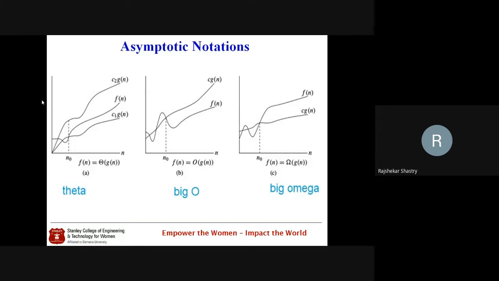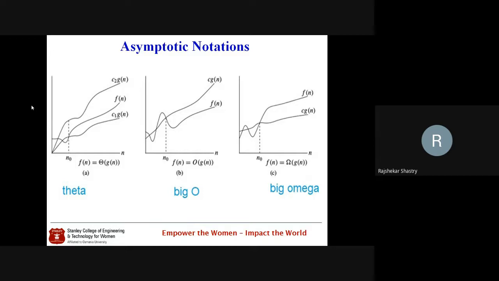See the graph in the middle. This holds for n greater than or equal to n naught. After n naught, when n takes a very big value, f of n takes at most g of n value, and it is written as big O of g of n. This is the big O notation.